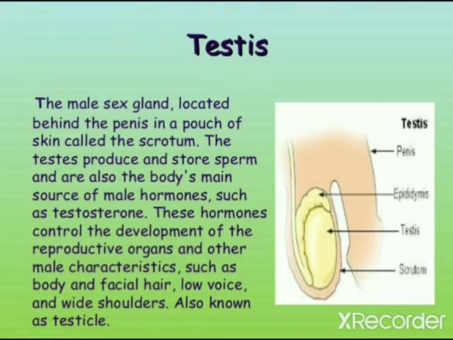After the pancreas, we will discuss the testis. The male sex gland is located behind the penis in a pouch of skin called the scrotum. The testes produce and store sperm and are also the body's main source of male hormones such as testosterone. These hormones control the development of the reproductive organs and other male characteristics such as body and facial hair, low voice and wide shoulders. Testes are also known as testicles.